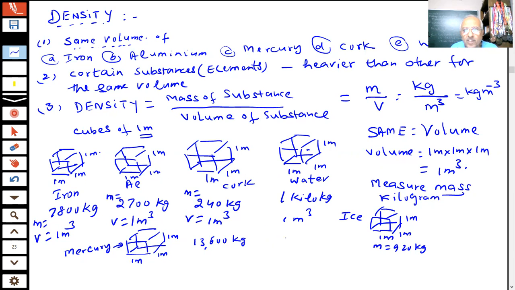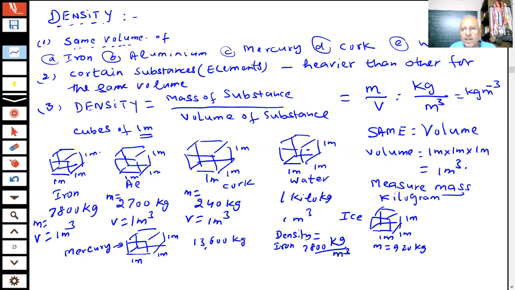So what will be the density of the iron here? The density of iron will be 7800 kg per meter cube. Density is defined as mass per unit volume, student. And if I compare this with water, water density is 1000 kilogram per meter cube.